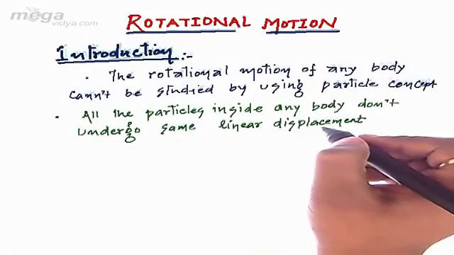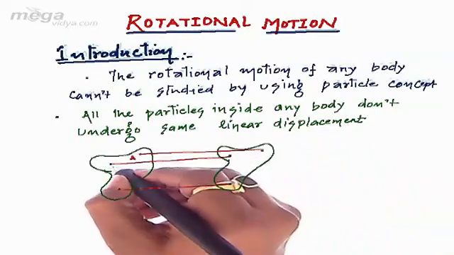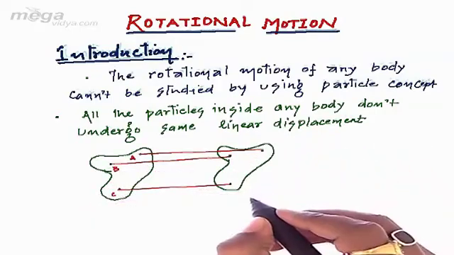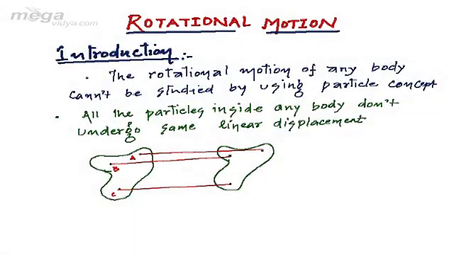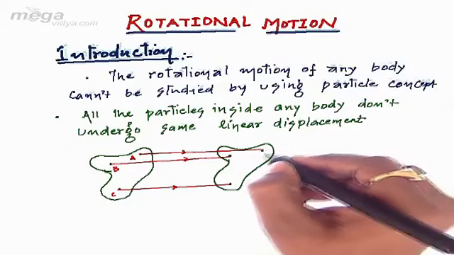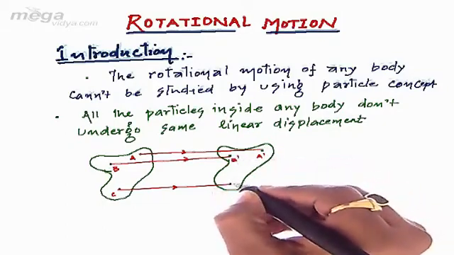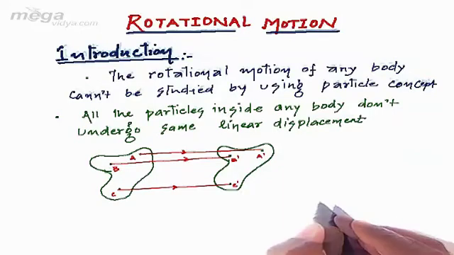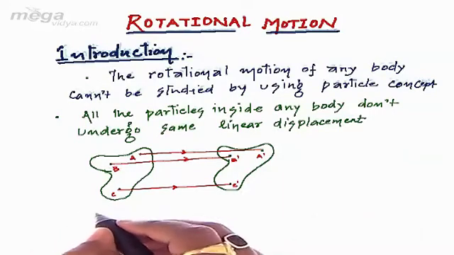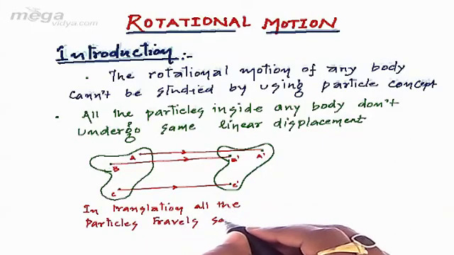For example, let's consider any given body. Let us consider points A, B and C inside the given body, and let us consider this body is shifted translationally. The points A, B, C will now shift to A dash, B dash, C dash. We can easily see that in translational motion, all the particles travel the same linear displacement.